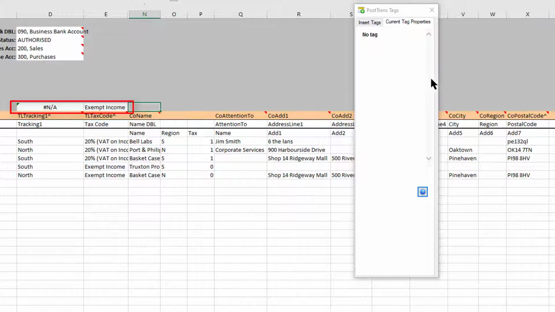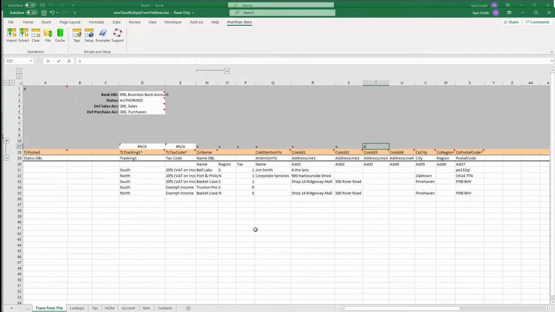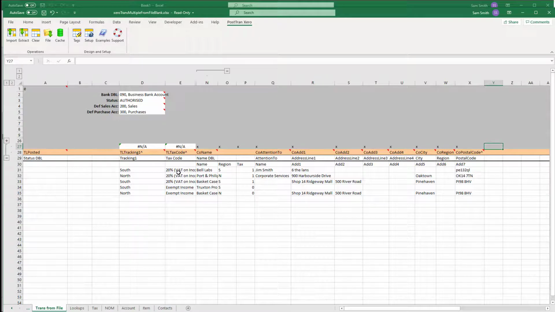And if you watch my video on clearing the transaction, you'll know that row 27 enables me to put a load of X's in, and when I press the clear button, it will clear the contents down. Now, of course, those formulas are not very happy because they've been put in a place where the references don't quite work. So that's why they go NA, or they might say error. But nonetheless, that's where they're stored.